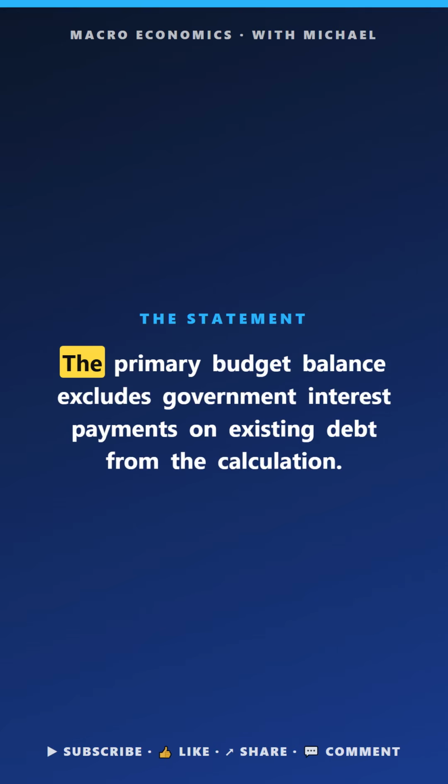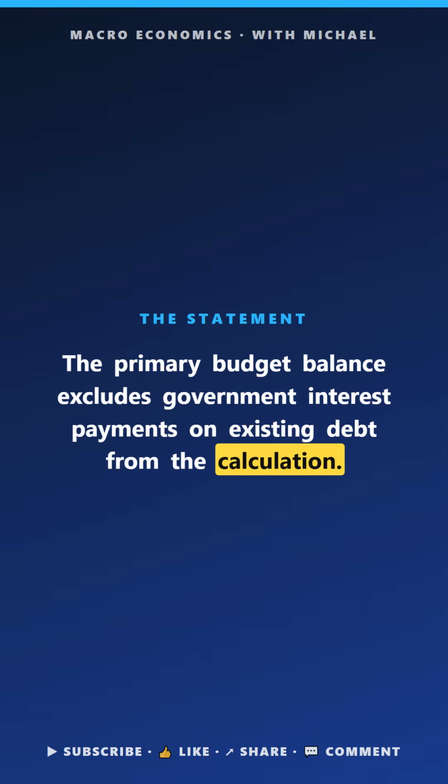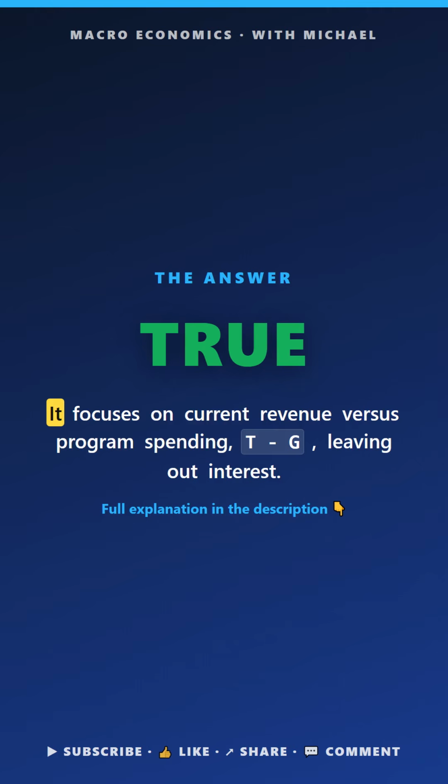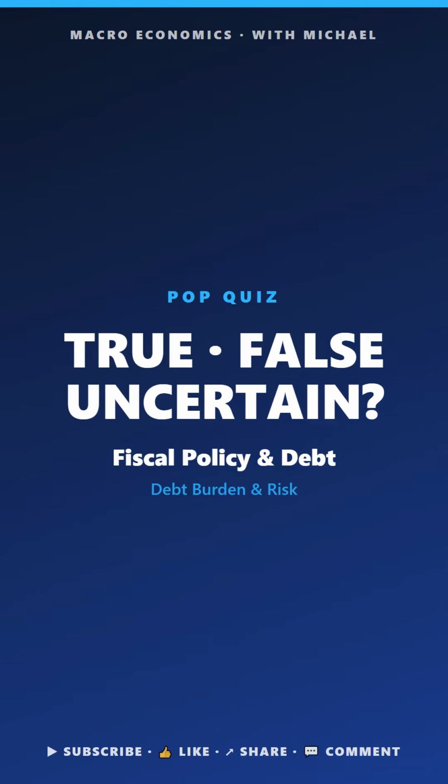True, false, or uncertain. The primary budget balance excludes government interest payments on existing debt from the calculation. The answer is true. It focuses on current revenue versus program spending.